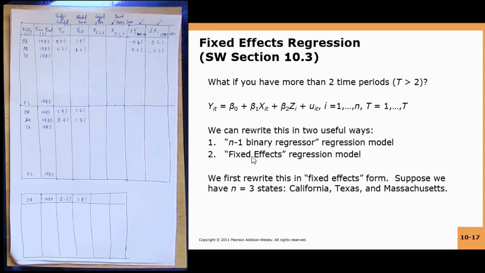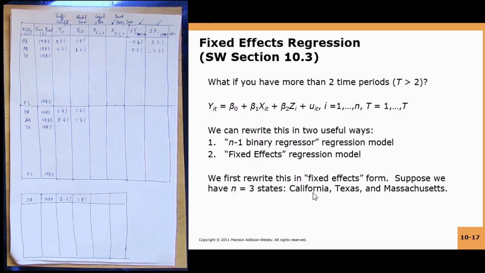You could just do it using n-1 binary regressors. What is a binary regressor? It's a dummy variable. So you remember, if you have 48 states, you could include 47 dummy variables, one for each entity. That is the n-1 binary regressor model, or you could do it using something called the fixed effects regression model.